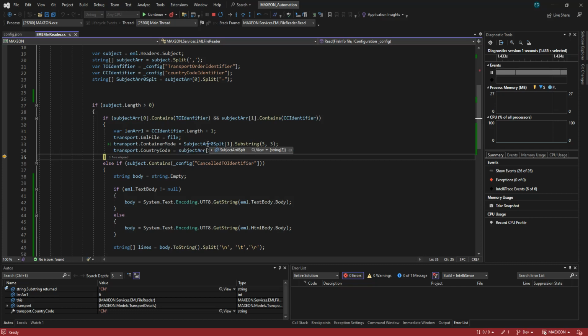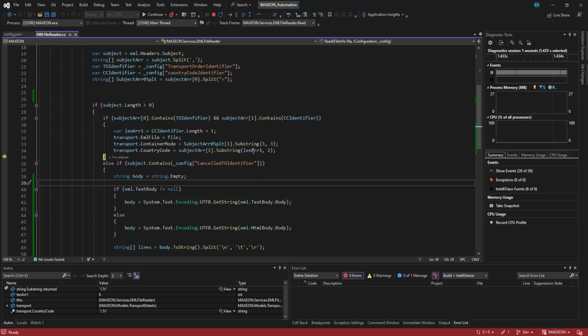This is the value, max FCL 0114. So I just get the FCL. That's why when I use substring, I have to start at index 3, 0123, and take 3 characters, like that.